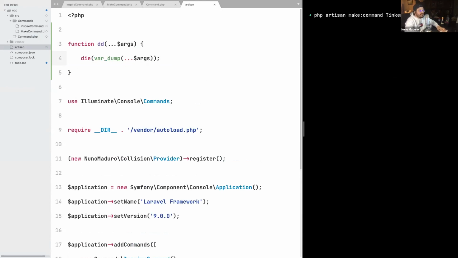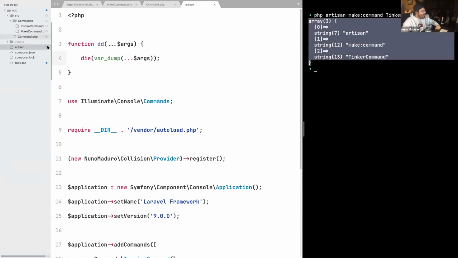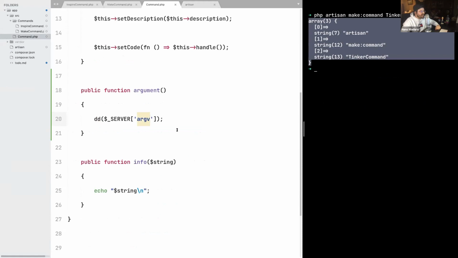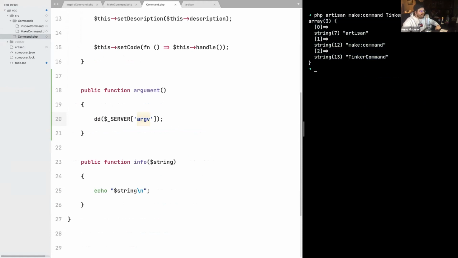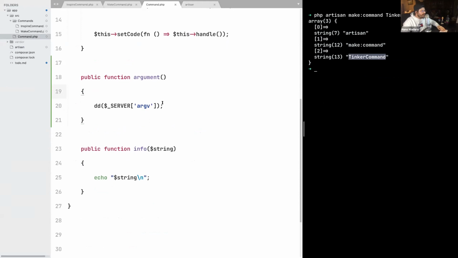Let's clear the terminal, type once again php artisan make:command TinkerCommand, and we now have the result of our $_SERVER argv magical global variable, that just says, all right, Nuno, the first argument is artisan, the second is make:command, and the argument we want is in the third position, which has the name TinkerCommand. All right, cool. So we need that position. Let's just use that for now. And I got TinkerCommand as a string finally. So let's just return that one.